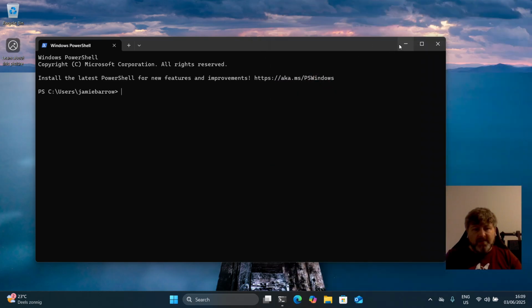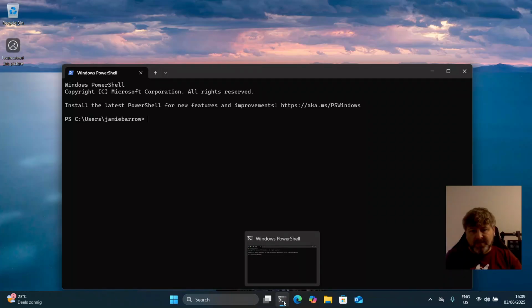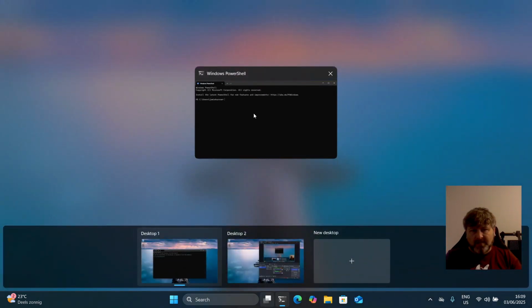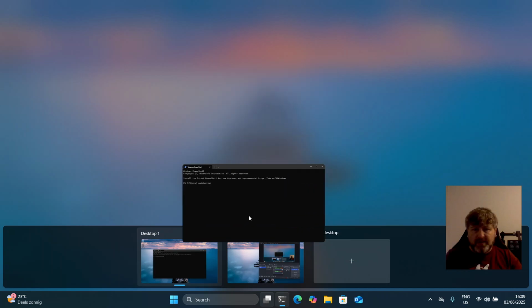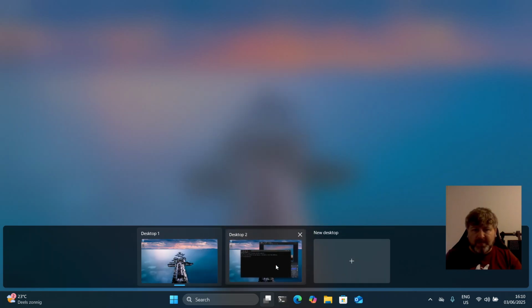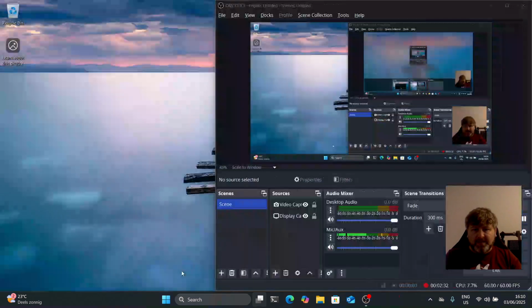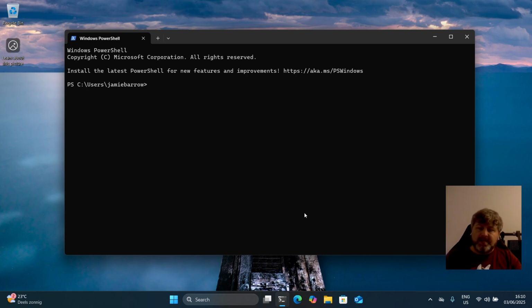And if I close these, you'll see that they stay there. But if I press Windows key and 1, it now opens this at the first position. You might think that this should be the first position, but this is like the task switcher or the desktop switcher, task view. You can actually activate that by pressing Windows key and tab, and then you can drag it off to different desktops. I've currently got OBS on this desktop, but let me just move it back to be less distracting. And yeah, it's quite a nice shortcut.